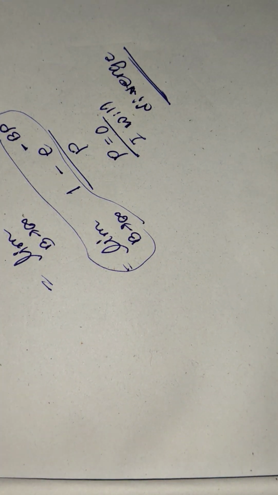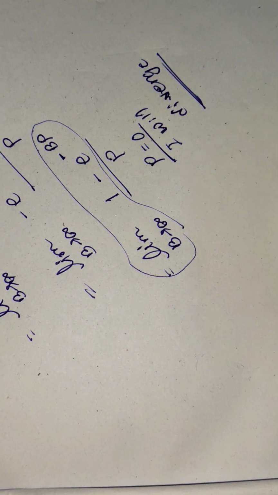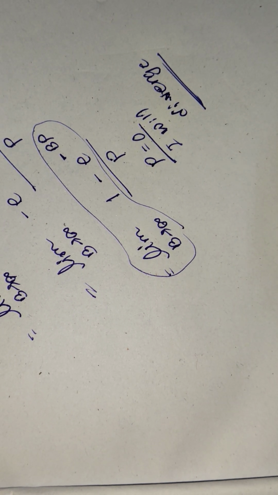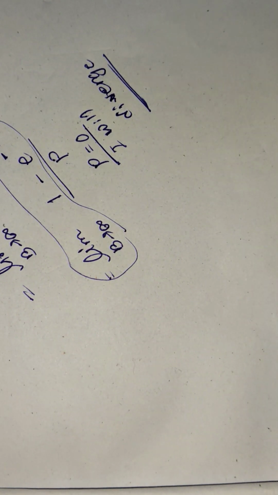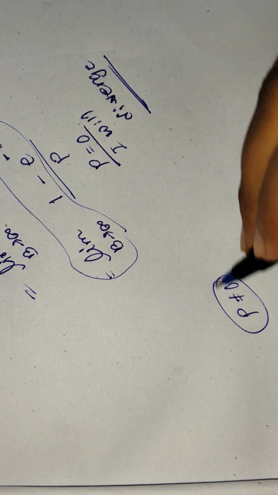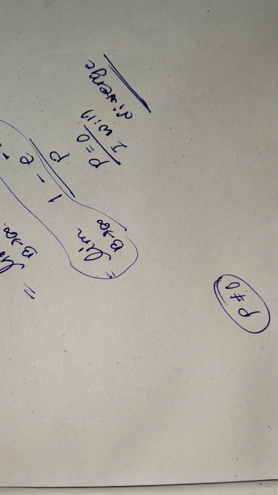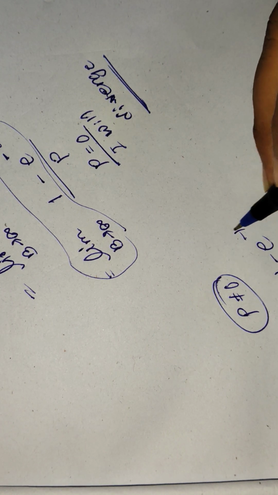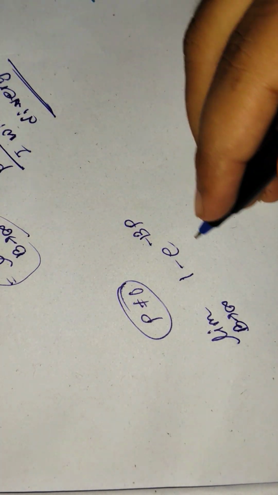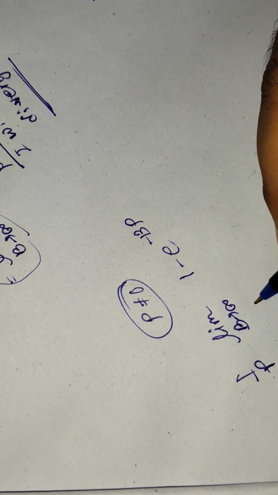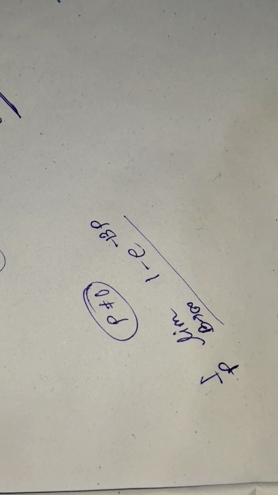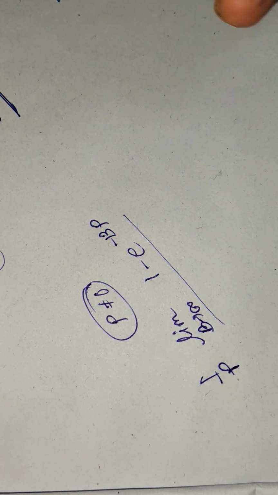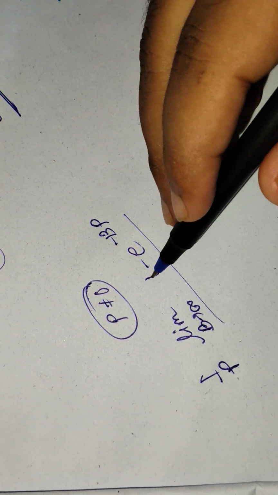Now let's talk about two other conditions. Now we are talking about p not equal to 0. Okay, fine. Limit b tends to infinity, of 1 minus e to the power minus bp, all divided by p. Now we have to deal with the numerator part only because the denominator is constant. Maybe it is a negative number, maybe it is a positive number, doesn't matter at that moment. Now you can see 1 minus something.